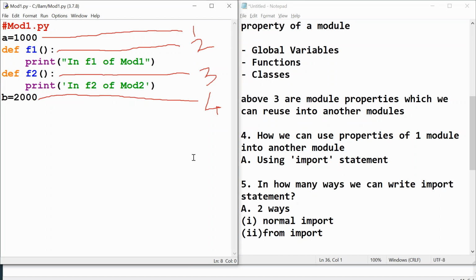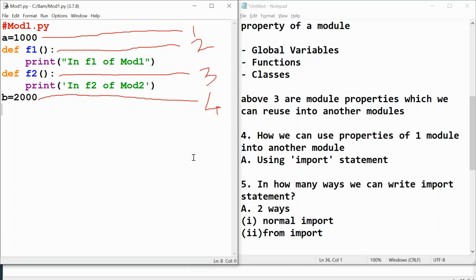Now mod1 is a program, and I'm calling it a module. Why? Not just because it contains some properties. A C program can also contain two global variables and two functions, but are we calling a C program a C module?